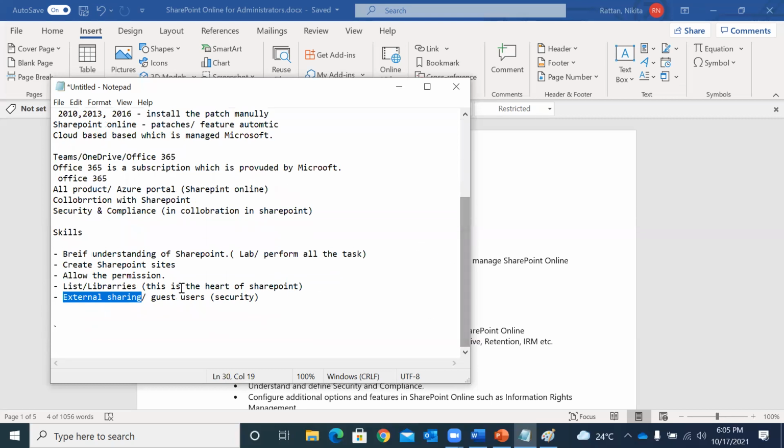Yes, guest user. Is there any place where we have to manage the guests? Absolutely. This is very early to say, but to answer your question, yes, there is a place, and that place is the Azure portal. We are going to study it in our future sessions. So we can only share with those who are in the guest list. Those are trusted users, those who are added in your Azure portal. There are different ways to manage your external sharing.